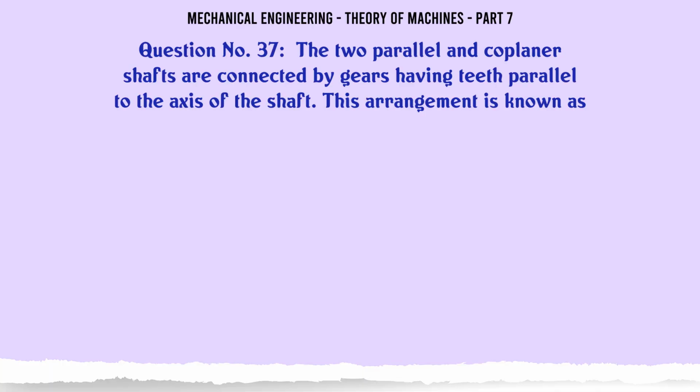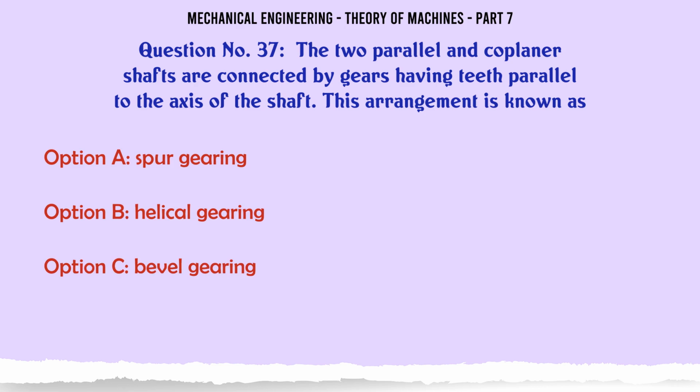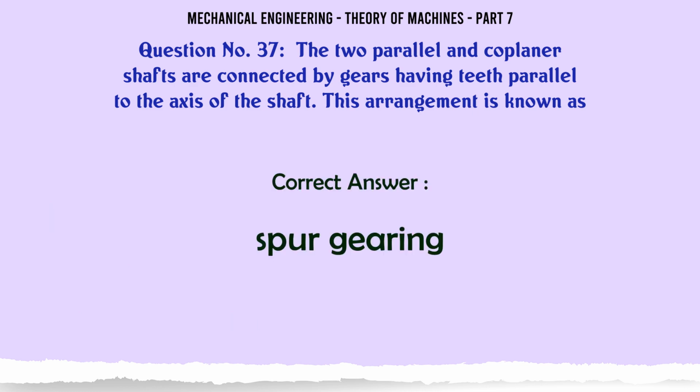Two parallel and coplanar shafts are connected by gears having teeth parallel to the axis of the shaft. This arrangement is known as A. Spur gearing. B. Helical gearing. C. Bevel gearing. D. Spiral gearing. The correct answer is spur gearing.